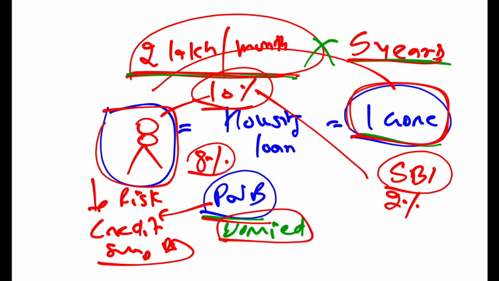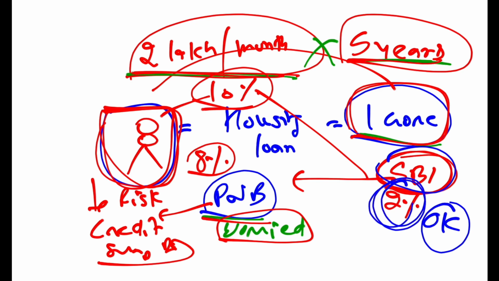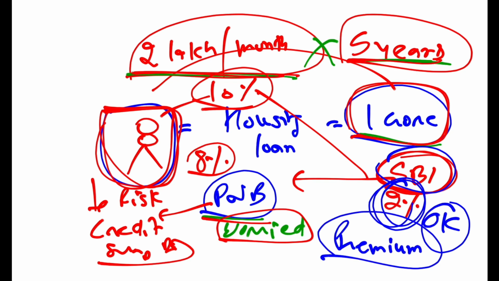But give me a guarantee: if this person defaults, then you will fulfill the entire obligation till 5 years. So SBI will say, okay, because this 2% I am earning for free. This is like a premium, just like you pay a premium to an insurance company. This 2% is a premium.